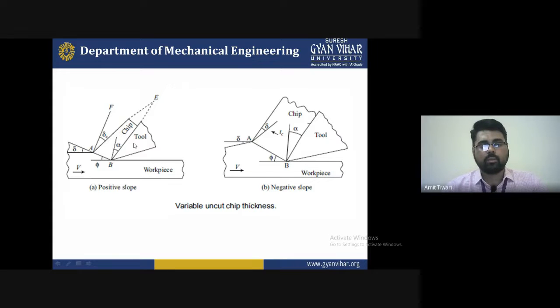So what we do basically is just to understand the basic fundamentals of the formation of the chip. The chip thickness depends upon the cutting parameters, because the cutting parameters mostly affect the depth of cut. If you increase the depth of cut too much, it will be responsible for increasing the chip thickness, and if the chip thickness is increasing, the wastage of material will increase. And also the tool removing the material will be damaged.